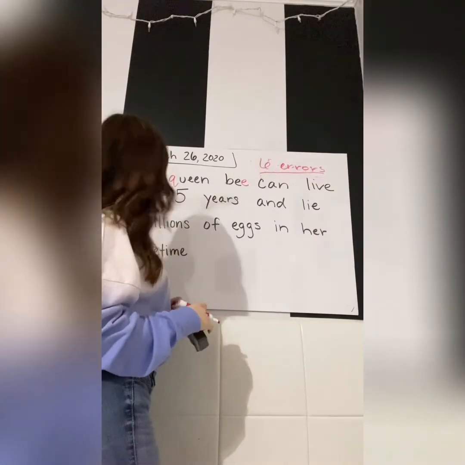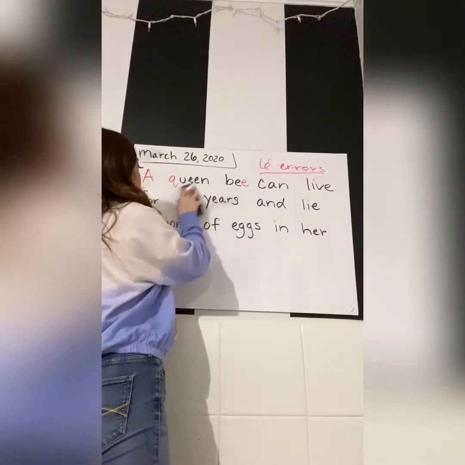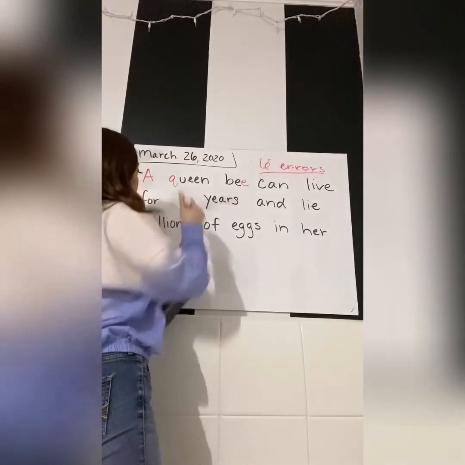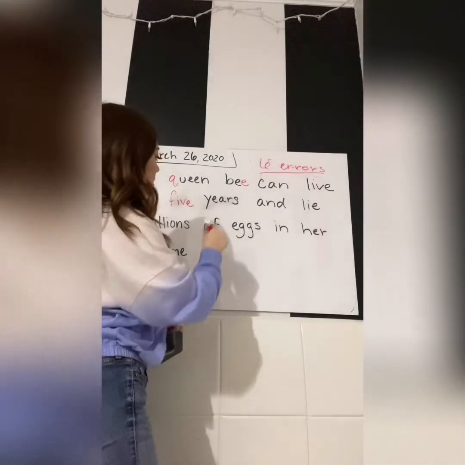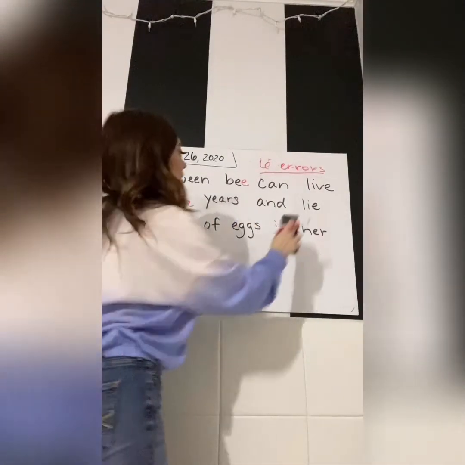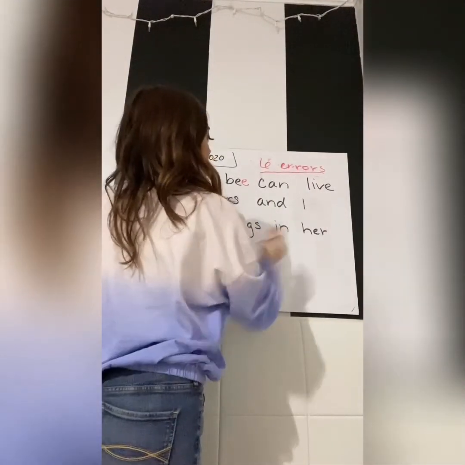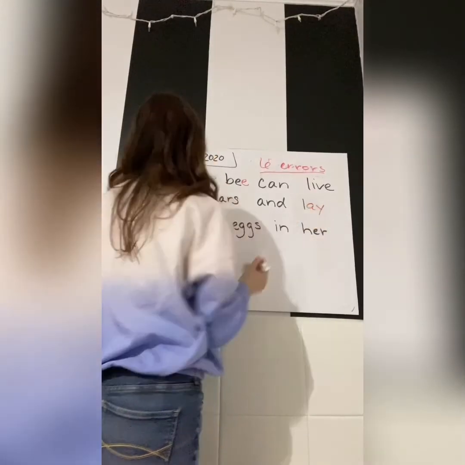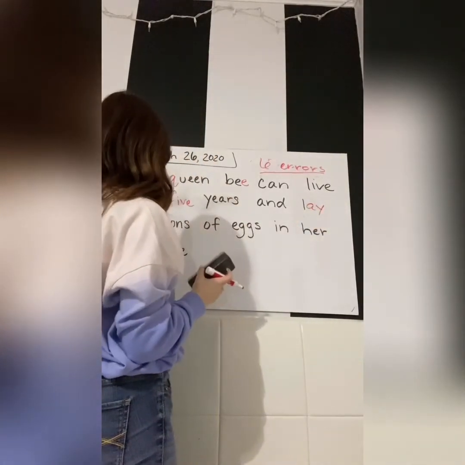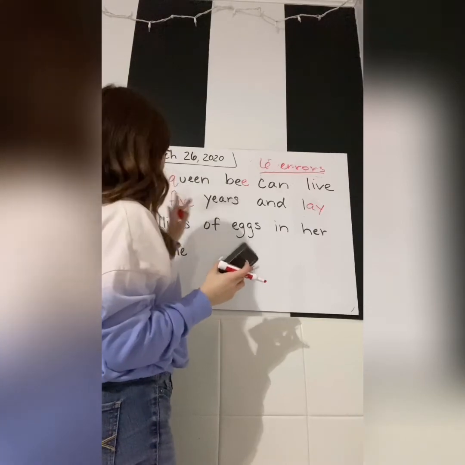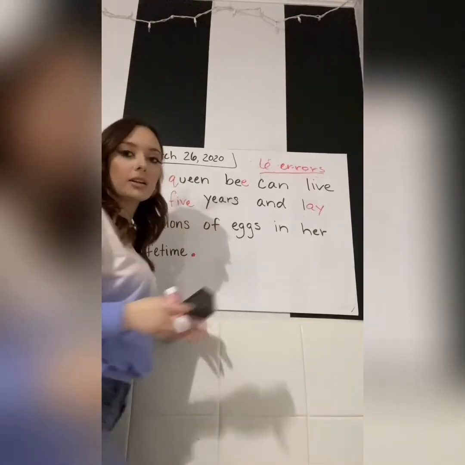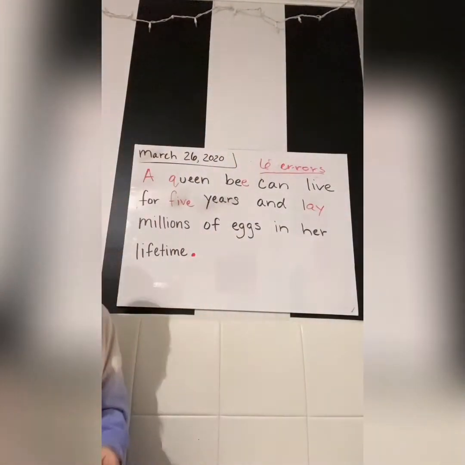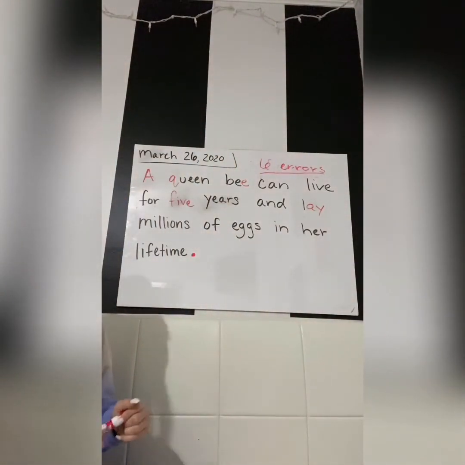Can live for 5 needs to be spelled out. For 5, remember there's a total of 6 errors in this. Years, and lay needs to be changed to lay. Millions of eggs in her lifetime. Yep, and then we're just going to finish this sentence off with the period. All right, so let me scoot over so you guys can see those corrections.